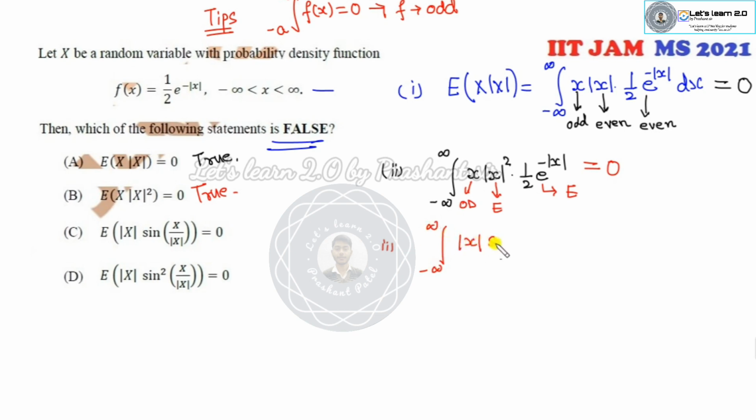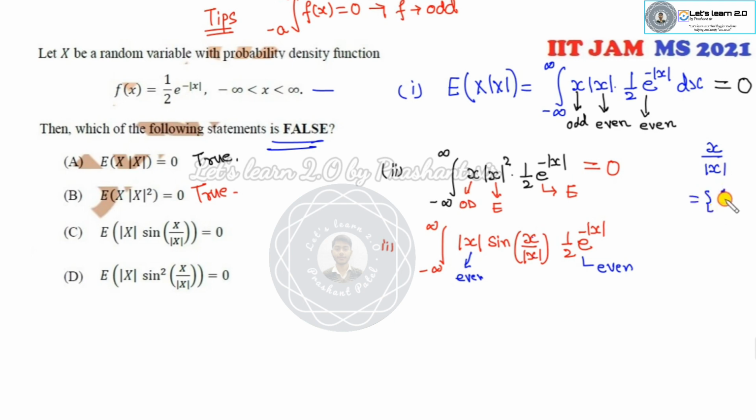Look at the third option. Minus infinity to infinity, mod x, sine x over mod x, into half e raised to power minus mod x. This is my even function.